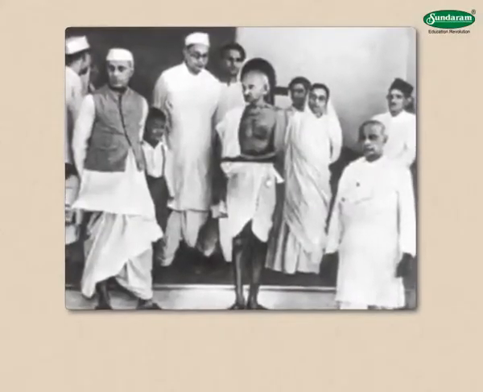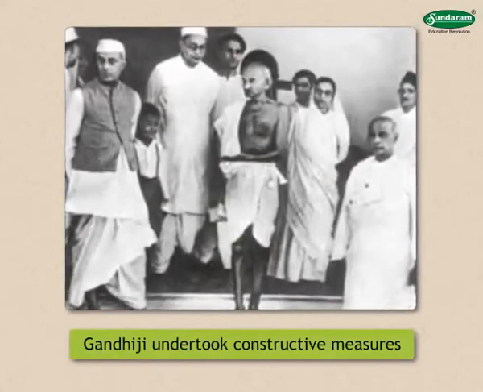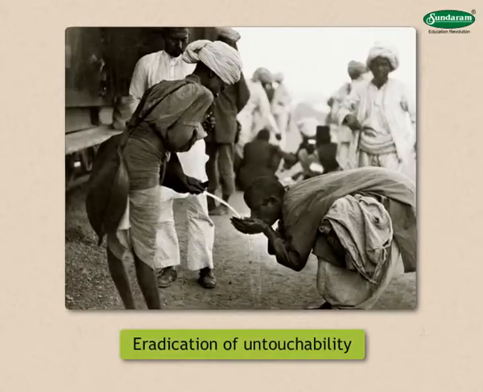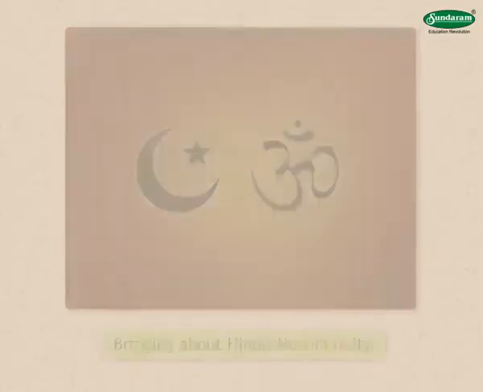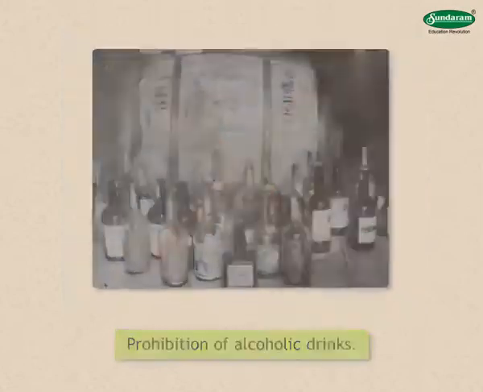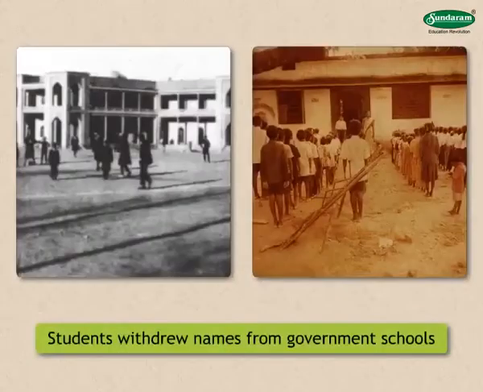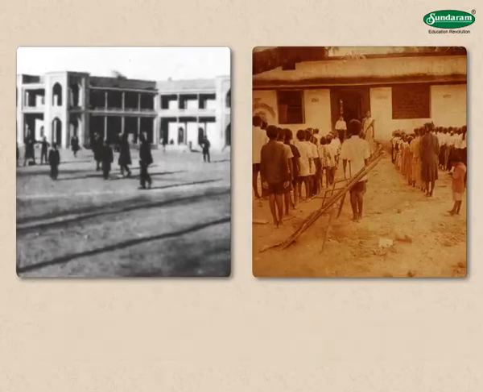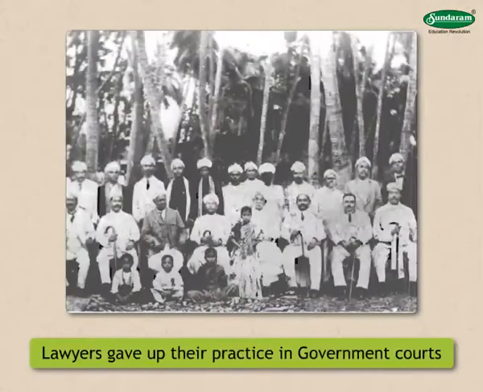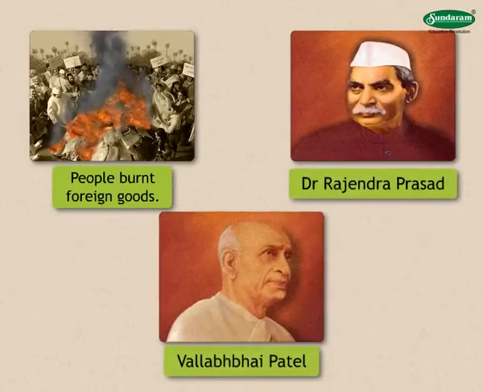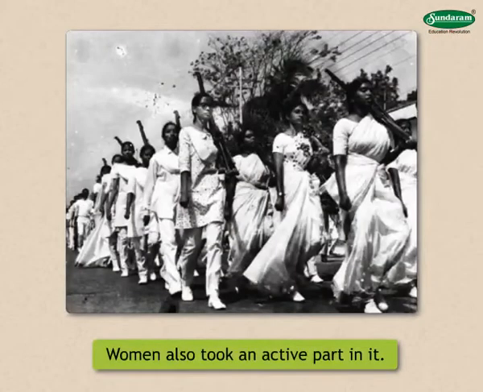Along with non-cooperation, Gandhiji undertook some constructive measures as a part of this movement. They included eradication of untouchability, bringing about Hindu-Muslim unity, and prohibition of alcoholic drinks. The non-cooperation movement received countrywide support. Students withdrew their names from the government schools and joined national schools. Many lawyers gave up their practice in government courts. People burnt foreign goods. Leaders like Dr. Rajendra Prasad, Vallabhbhai Patel and others participated in this movement. Women also took an active part in it.